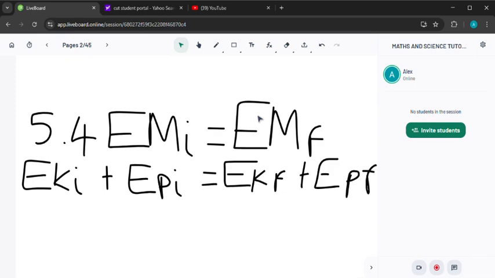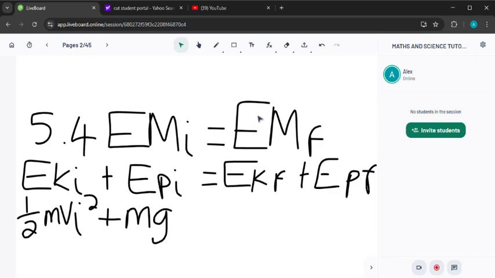Then EK initially, when we manipulate that, we know kinetic energy is equal to half mvi squared in this case. So it's going to be half mvi squared plus potential energy, which is equal to mass multiplied by acceleration due to gravity multiplied by height, but initial height to be specific.